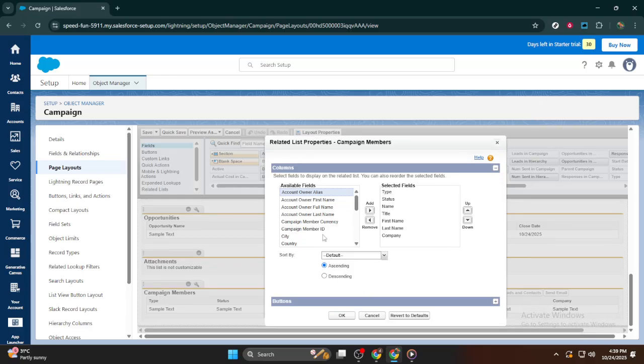Now you have successfully added the campaign member statuses related list to your campaign object. Check it out on a campaign record to ensure it appears as expected. This customization empowers you and your team to gain quicker insights into member interactions and statuses directly from campaign records, streamlining your workflow and enhancing productivity.